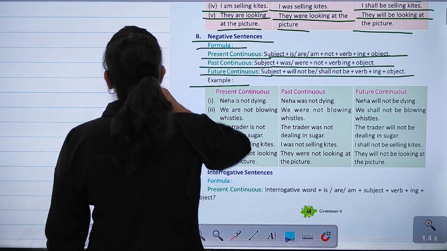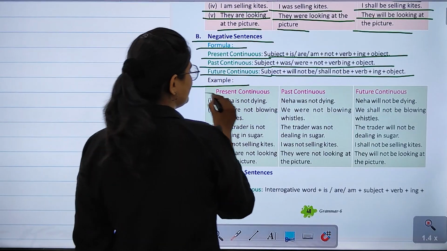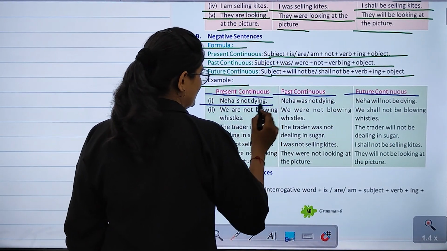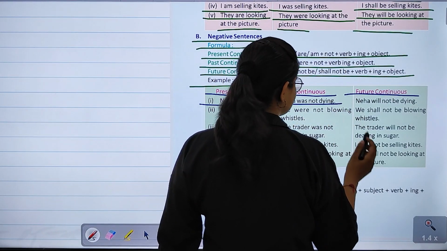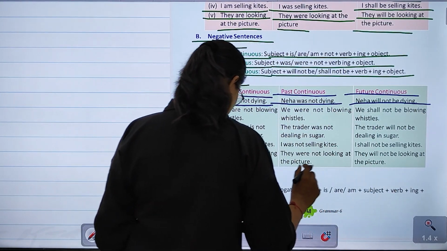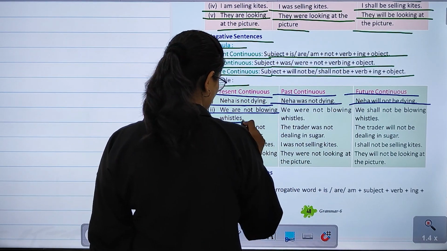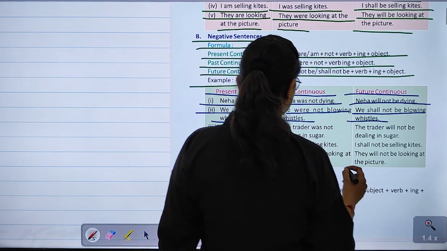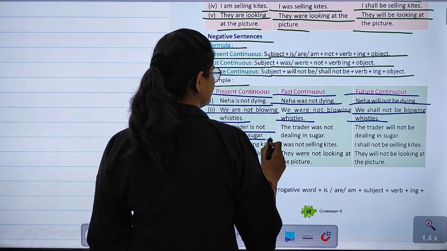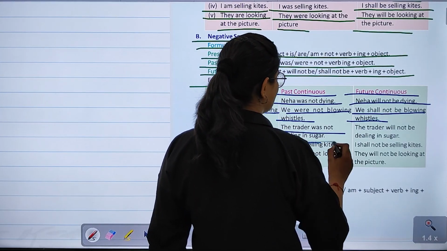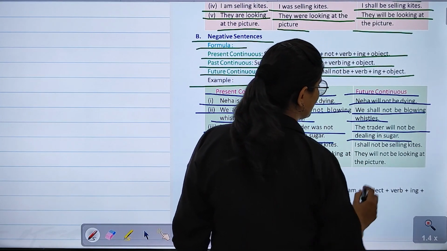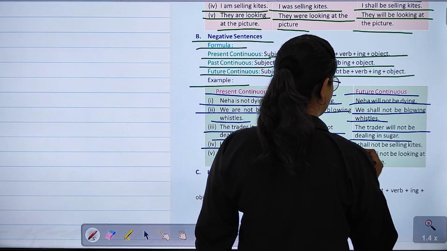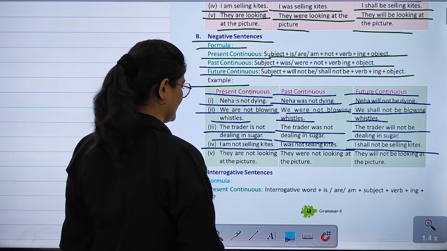Let's have a look at the examples of it. Present continuous, past continuous and future continuous. So, Neha is not dying. Neha was not dying. Neha will not be dying. We are not blowing whistles. We were not blowing whistles. We shall not be blowing whistles. The trader is not dealing in sugar. The trader was not dealing in sugar. The trader will not be dealing in sugar. I am not selling kites. I was not selling kites. I shall not be selling kites.